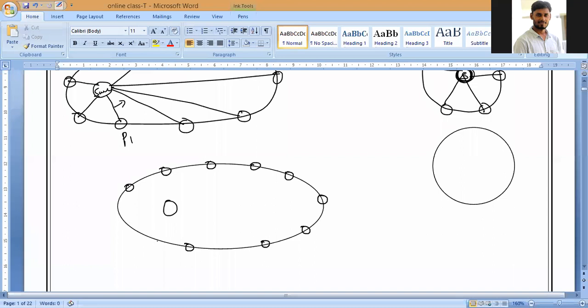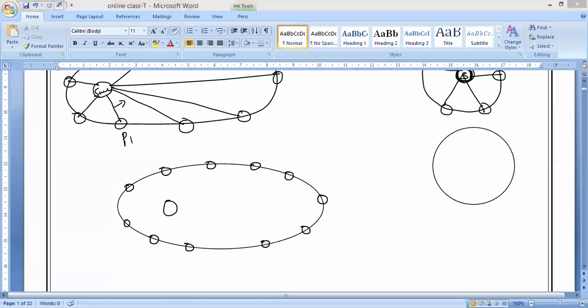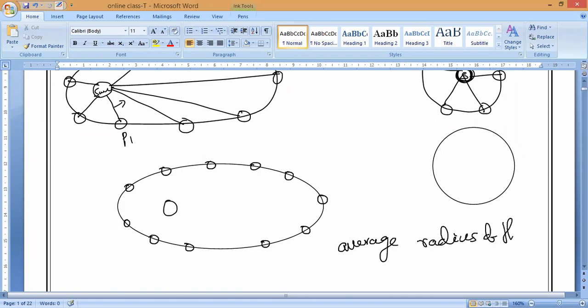That is why we will consider the average radius of the ellipse. Do you understand, everybody? What should we call it? Average radius of the orbit. Understand? Now my question is, why are we considering the average radius of the orbit?